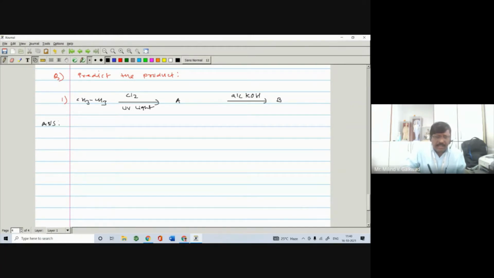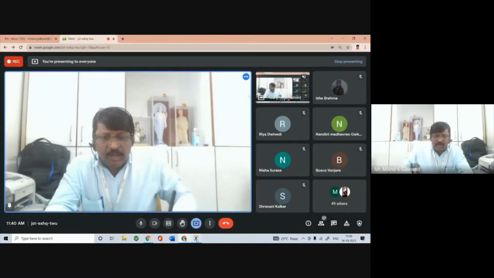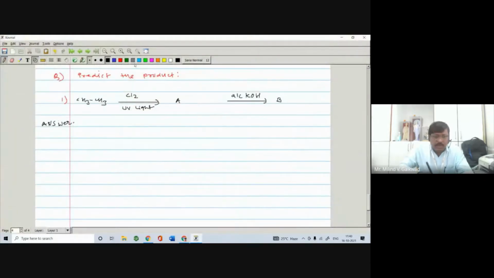So in the answer, what are you doing? Generally most of the students write only A and B, but you have to rewrite the answer. You have to rewrite the answer. So in the answer you can write CH3, then CH3. You have to write down its name.